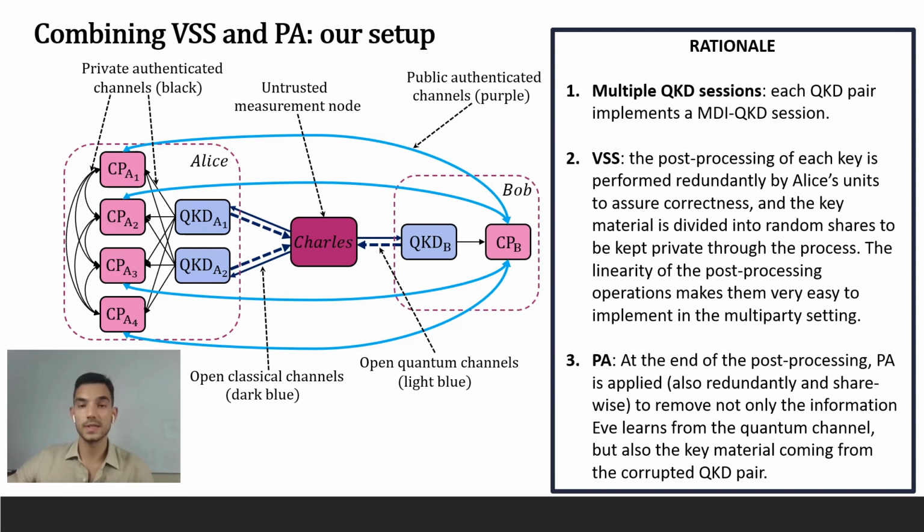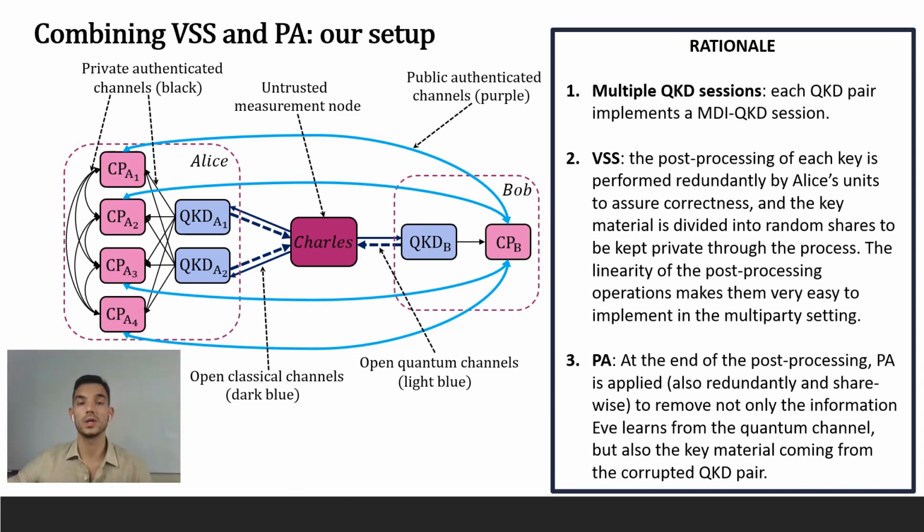Therefore, in a final step, Alice's units redundantly implement privacy amplification on their shares in order to reach shares of the final keys. Now, note that the goal of the key distillation is reached at this point, so in particular our experiment ends here, okay? But in general, at this stage, the units forward their shares of the final key to a key management layer, and there they could be reconstructed by a trusted party.